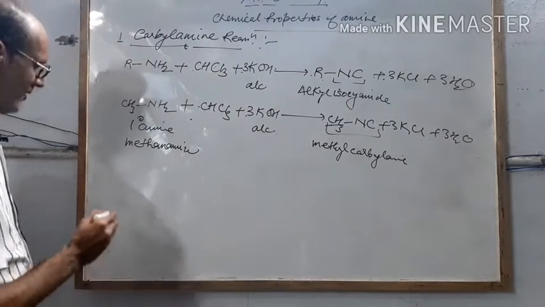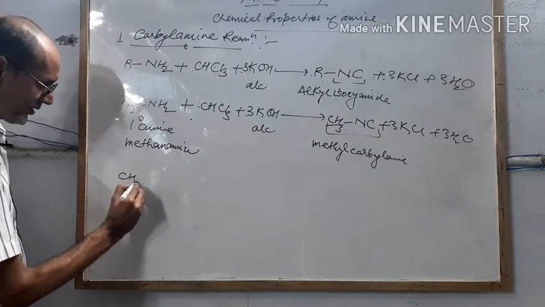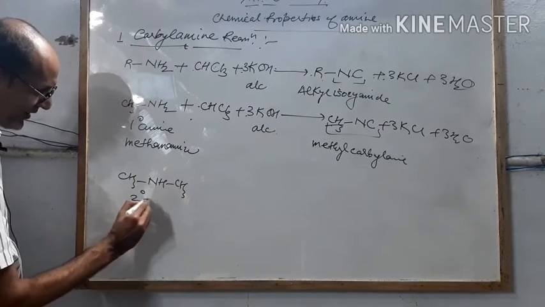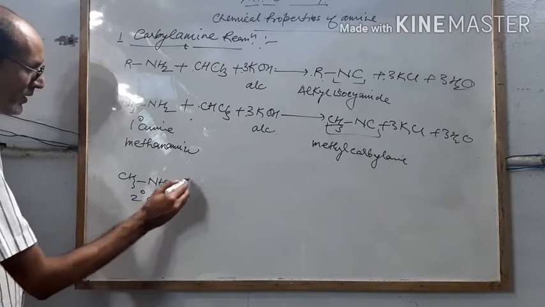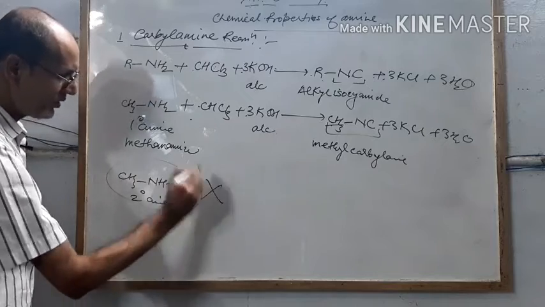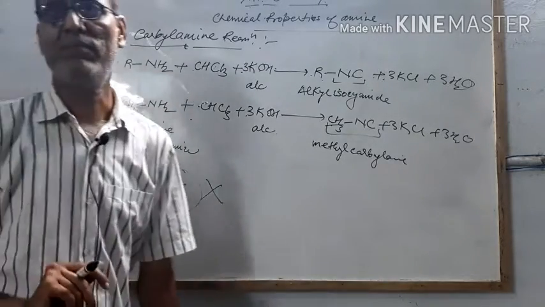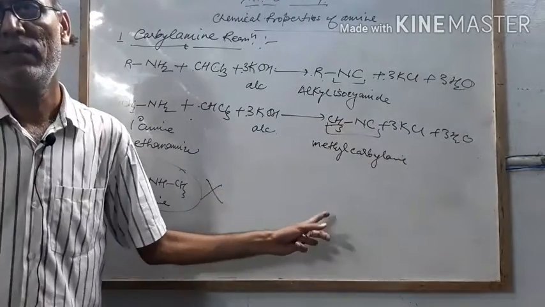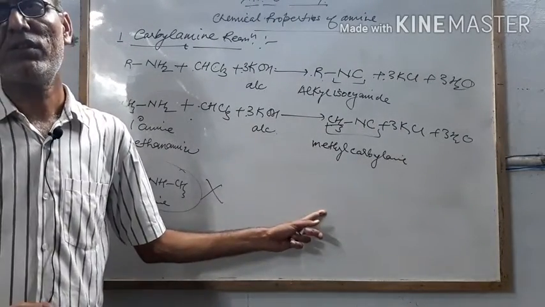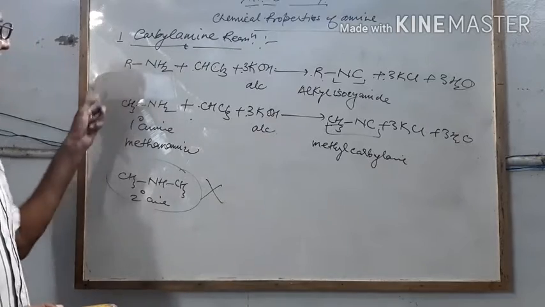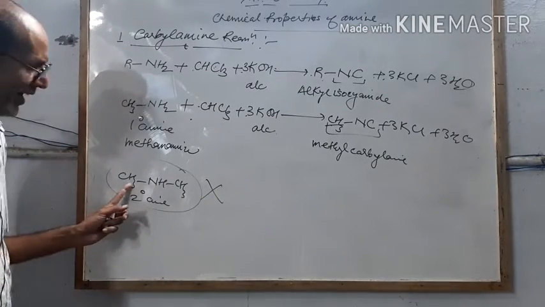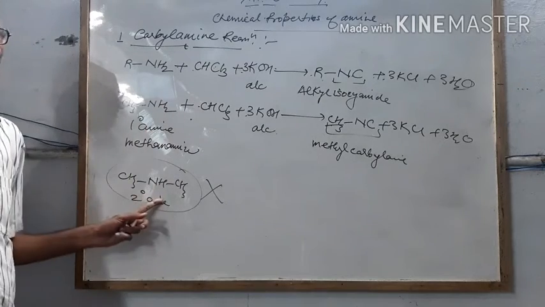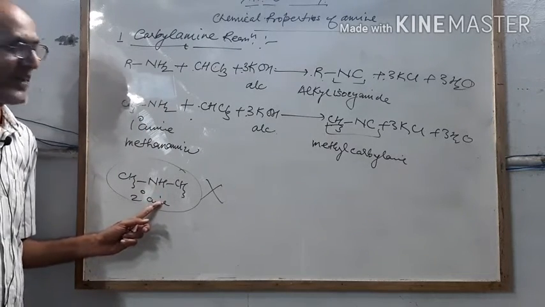Suppose you are taking CH3 single bond NH single bond CH3. This is a secondary amine. It will not react with chloroform and it will not form carbylamine. So if you want to distinguish between methylamine and dimethylamine, you can use this test, which is called the carbylamine test.